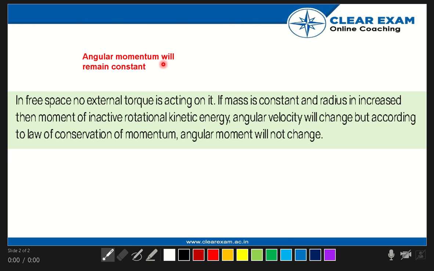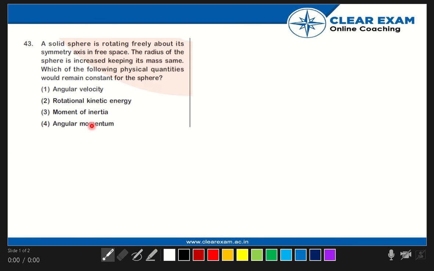Angular momentum will remain constant. Let's discuss how. In free space, no external torque is acting on it. If mass is constant and radius is increased, then moment of inertia, rotational kinetic energy, and angular velocity will change. But according to the law of conservation of angular momentum, angular momentum will not change. And due to the law of conservation of angular momentum, it will remain constant. So option D will be correct, and the rest are wrong.